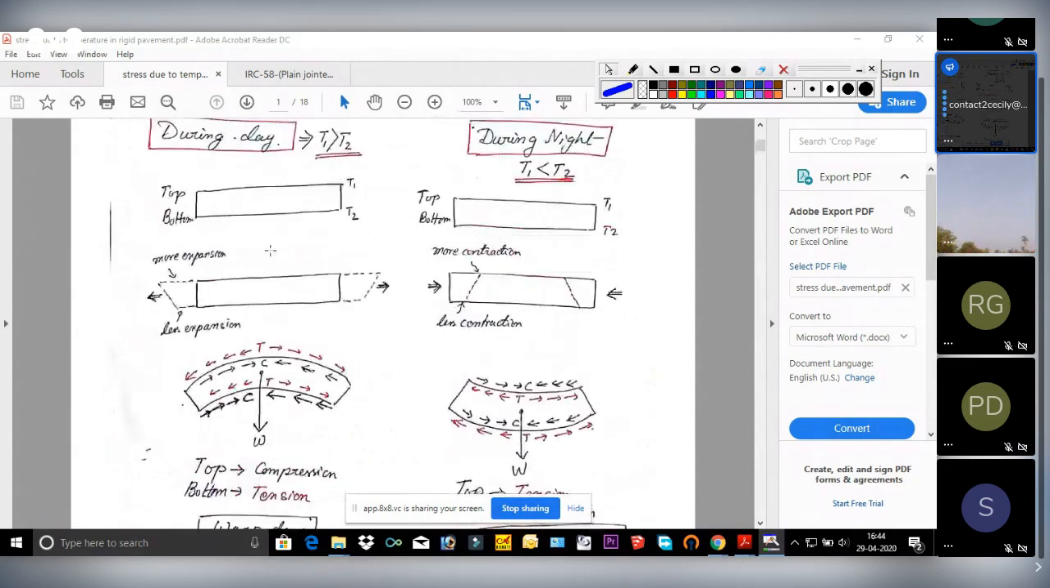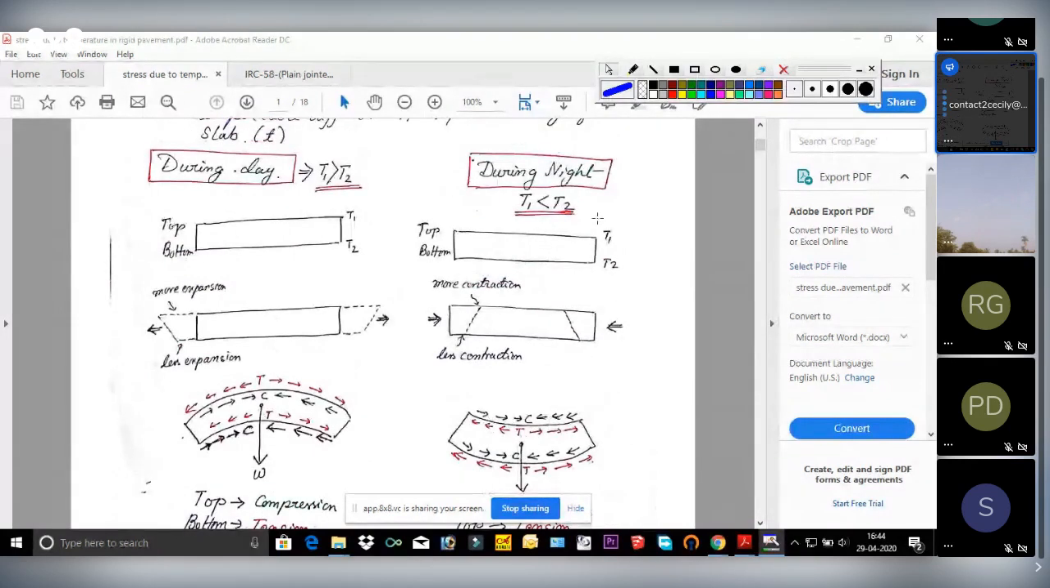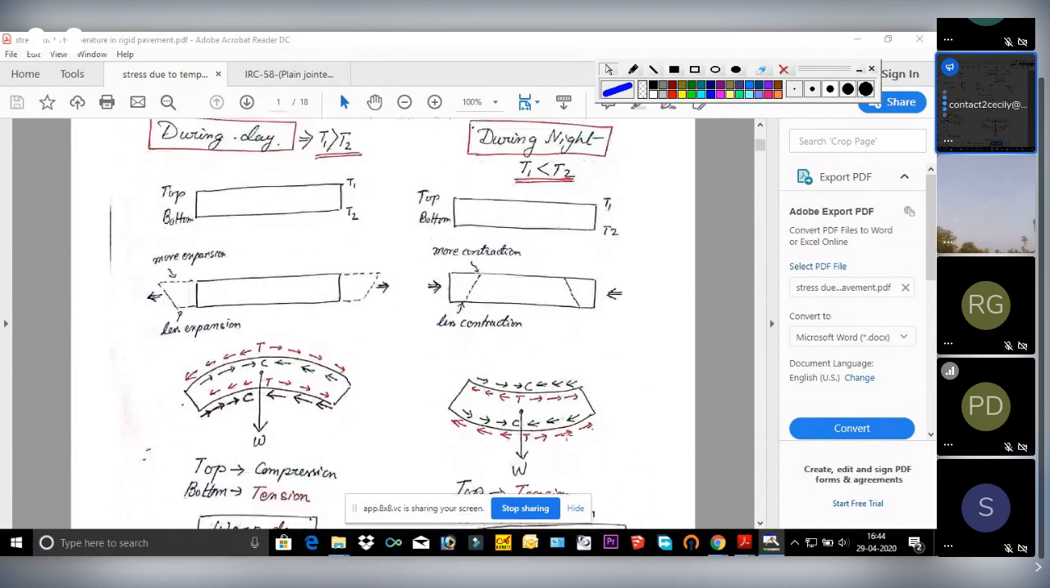Now this is vice versa in the case of night time. Why? At night, the top temperature is lower than the bottom, and it has a tendency to cool. Night temperature is always lesser than the day temperature. So what was expanded in the daytime is now contracted at night. The rate of contraction of the top layer will be more because it is cooler than the bottom layer, and less in the bottom layer. So the slab will warp up, facing upward.